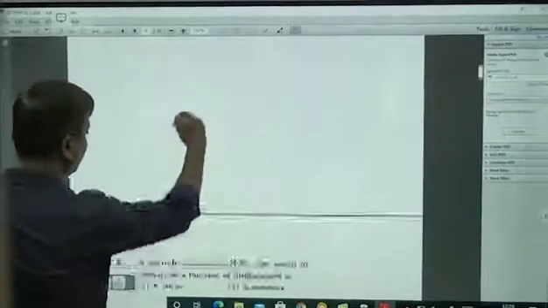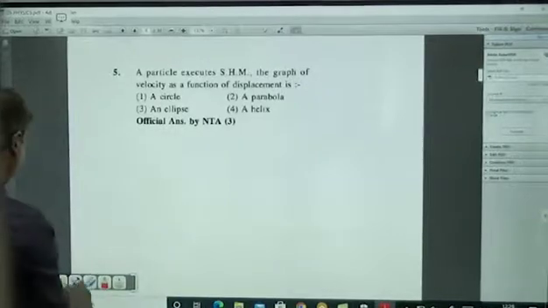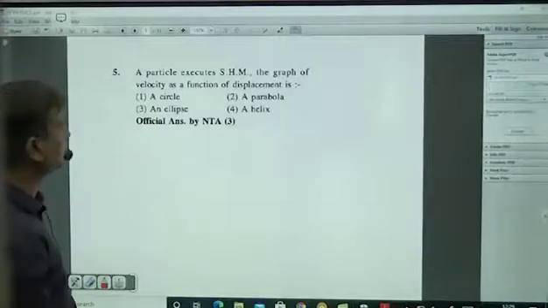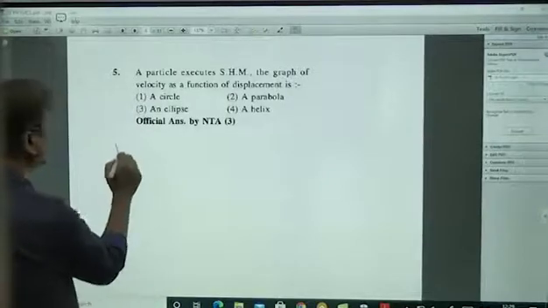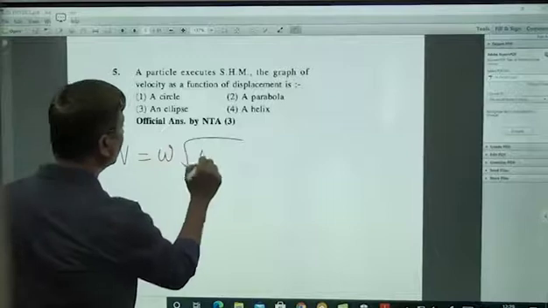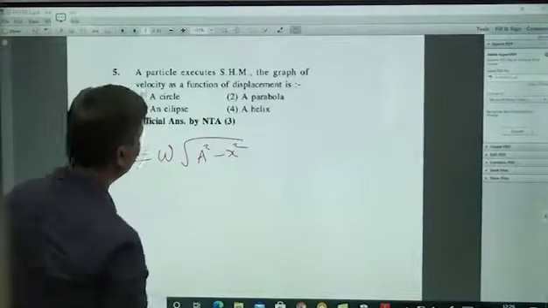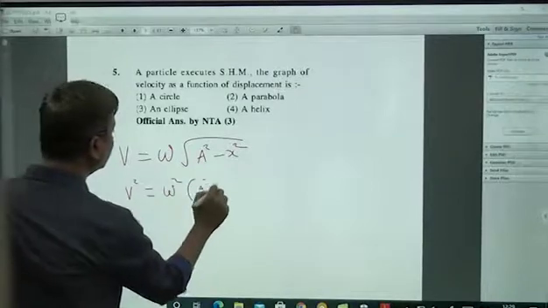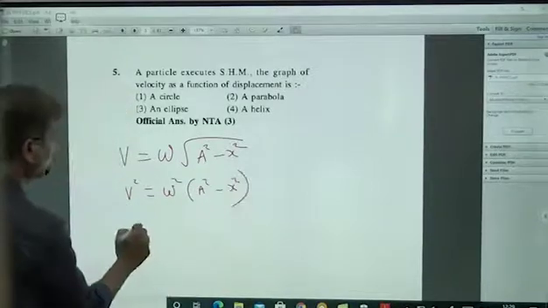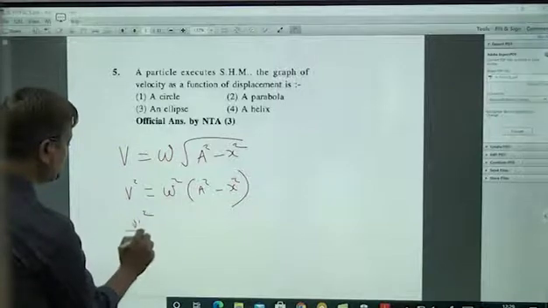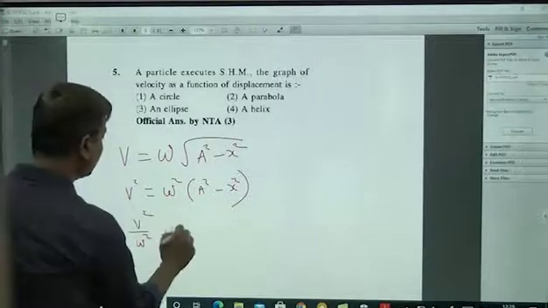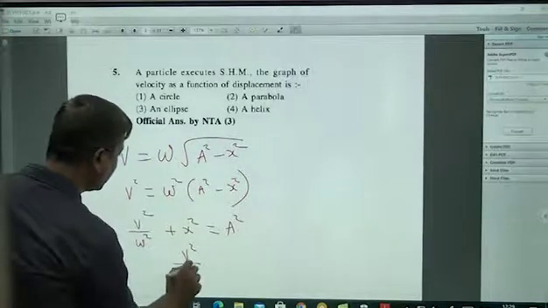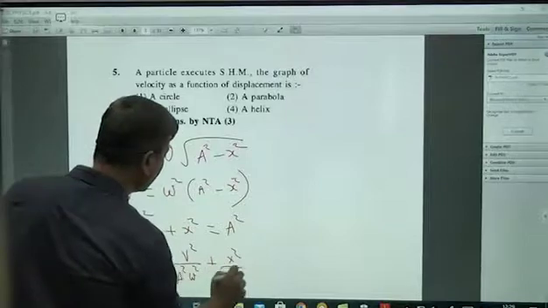Next, that is the fourth one. A particle executes simple harmonic motion, graph of velocity as a function of displacement. Very simple. We all know velocity as a function of displacement: v = ω√(a² − x²). So we have to convert this in v and x. v² = ω²(a² − x²). So v²/ω² + x² = a². That means v²/(a²ω²) + x²/a² = 1.